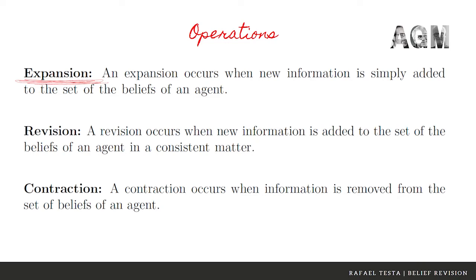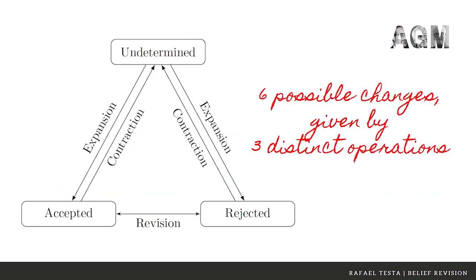Then, given these epistemic attitudes, we can define three distinct operations. Expansion, when a new piece of information is strictly just added to the set of beliefs. Revision, when we add the new information but consider consistency, so we consistently expand our belief set, probably contracting or rejecting some old beliefs. And of course, contraction, which occurs when information is removed from the set of beliefs of an agent.